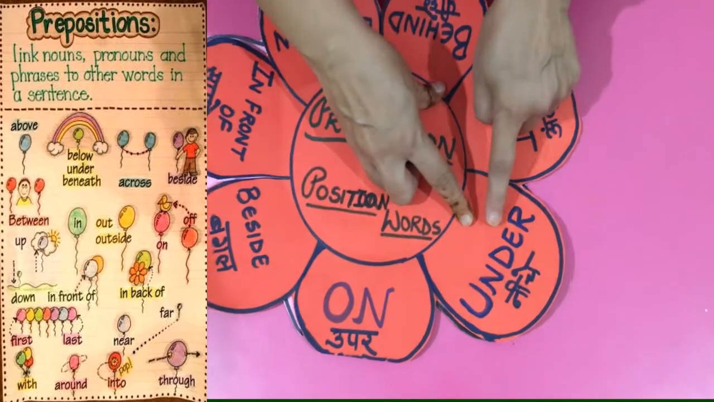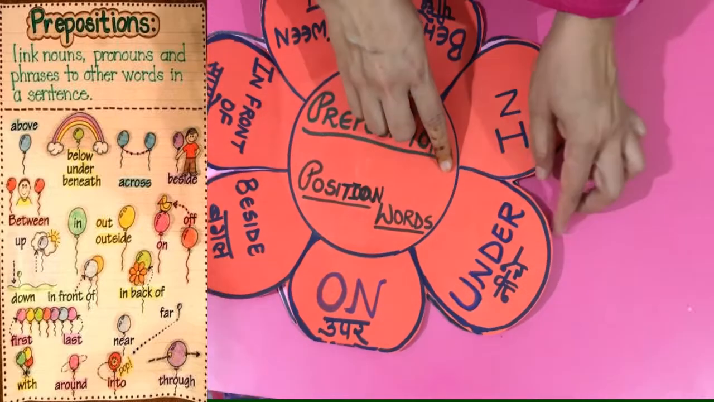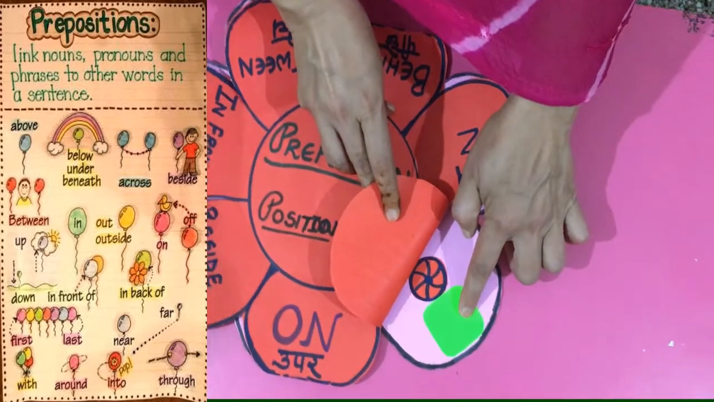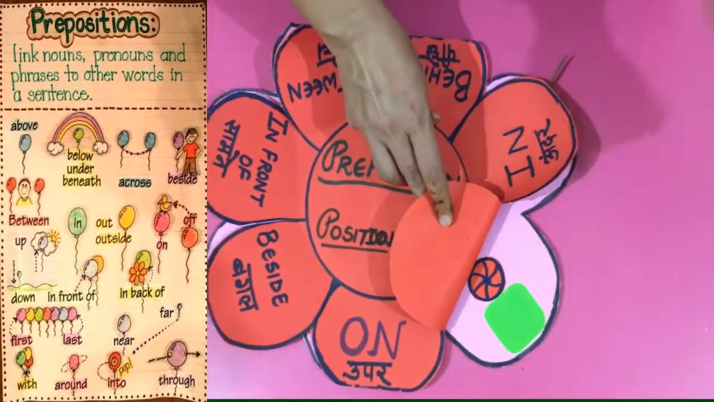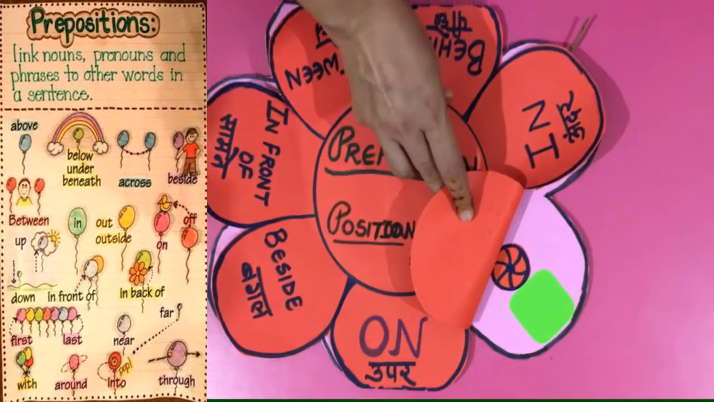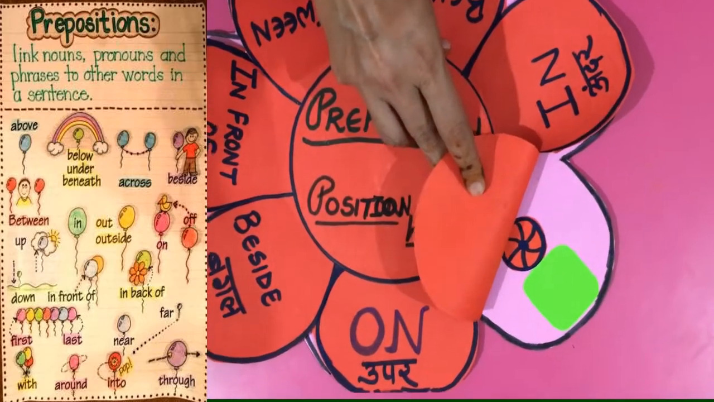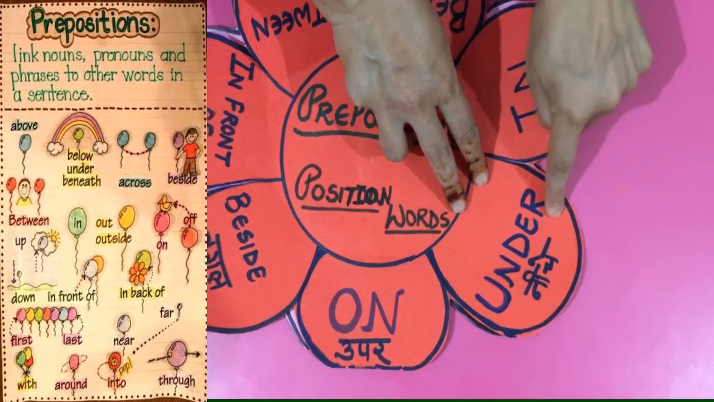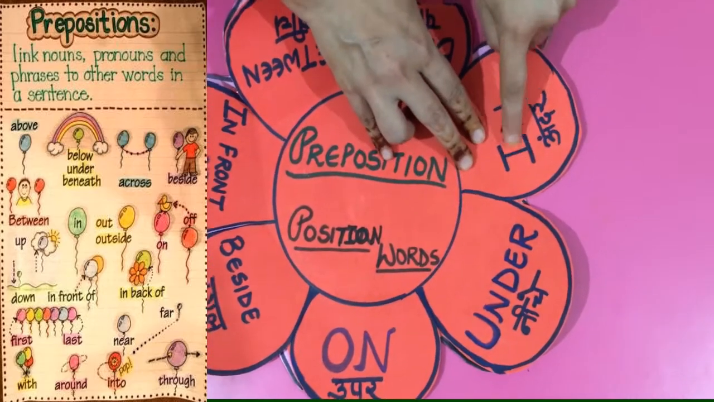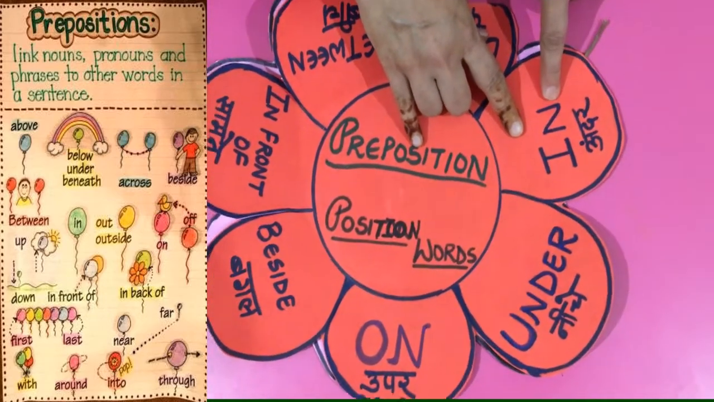So opposite of on is under, means नीचे. U-N-D-E-R, under. Under means नीचे. The ball is under the box. The ball is under the box. Under means नीचे.